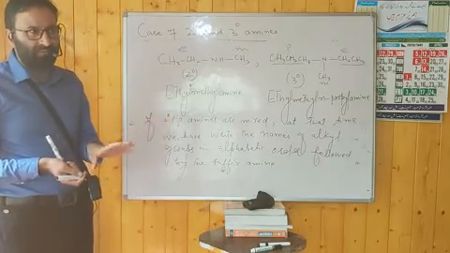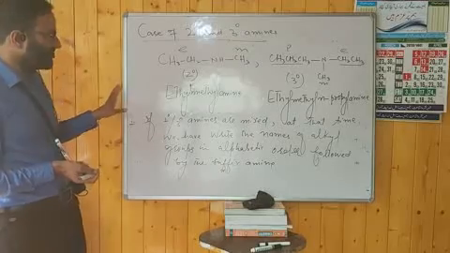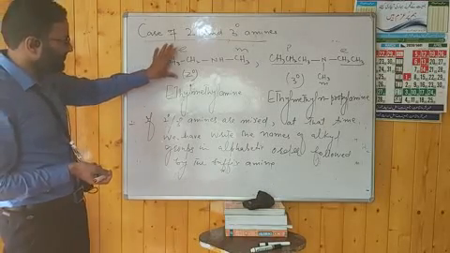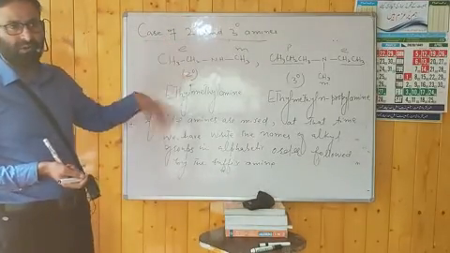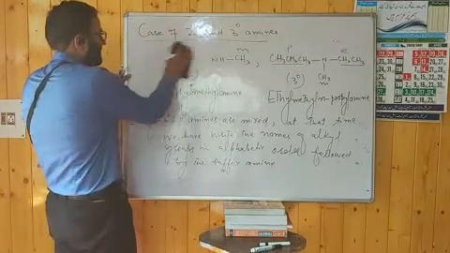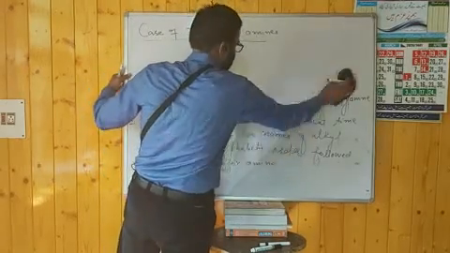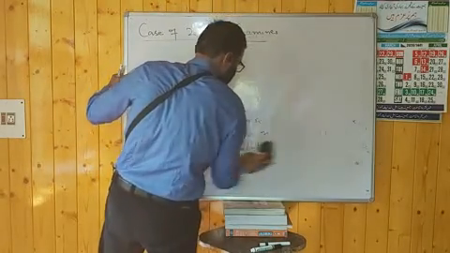I have already mentioned that in the common system there are two ways. The first we have discussed: simply write the name of the alkyl group followed by the suffix amine. Now we will discuss the second way to name amines in the common system. What is the alternate method? What is the second method?